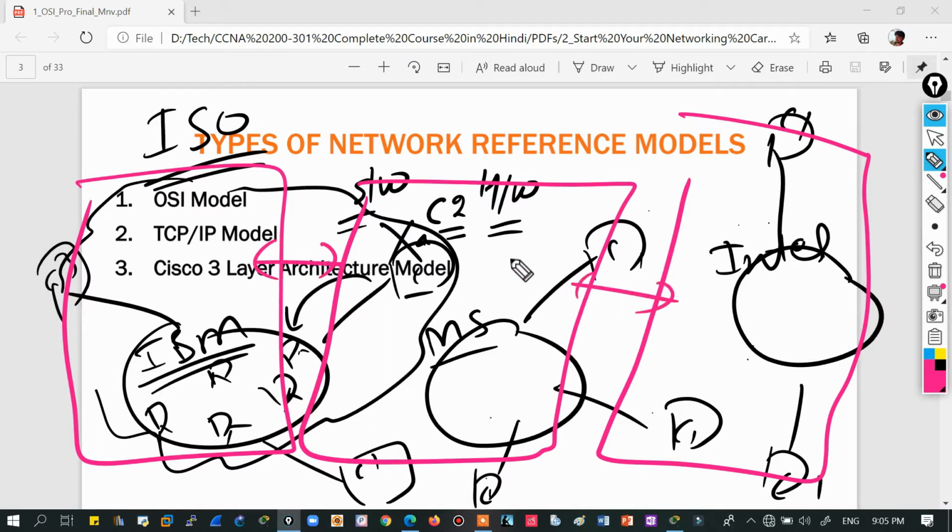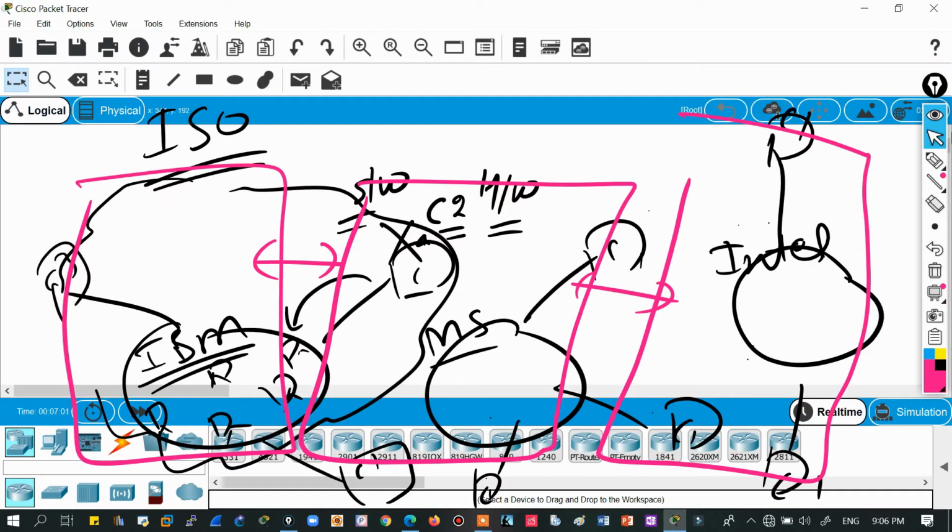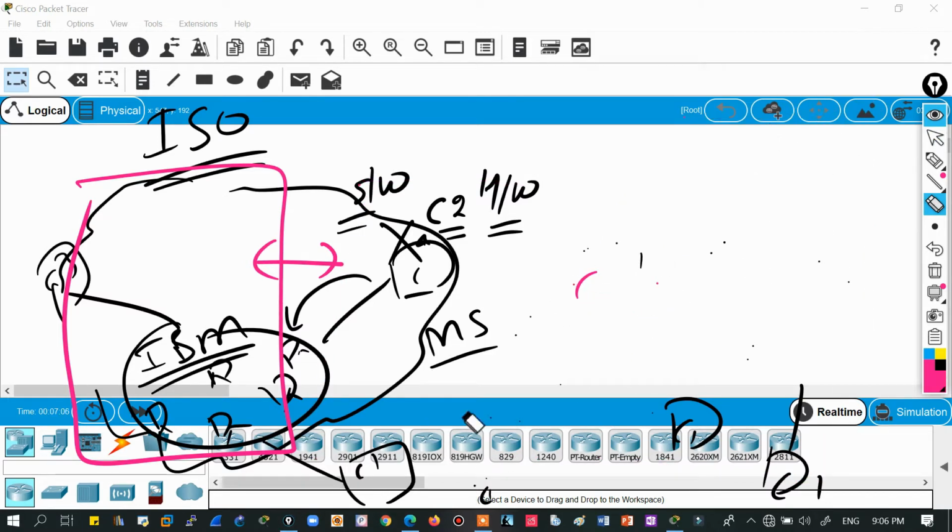For a simple example, anyone making an operating system, whether it is Linux, Windows or Mac, needs to support IP addressing. Let me give you this example first. Let me rub some part of this so that it's not that messy. It's my habit, so pardon me for that.